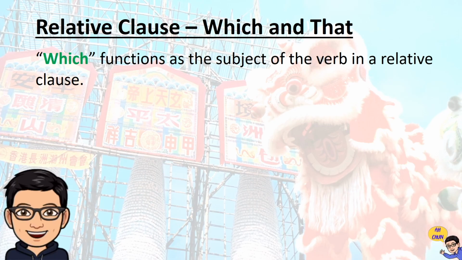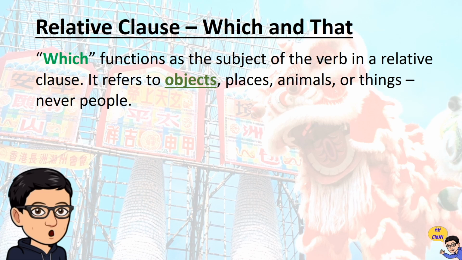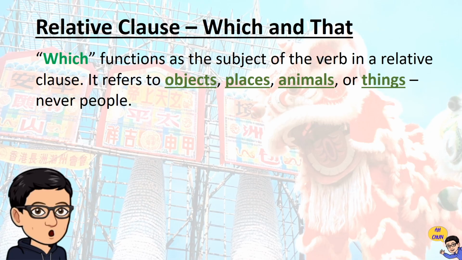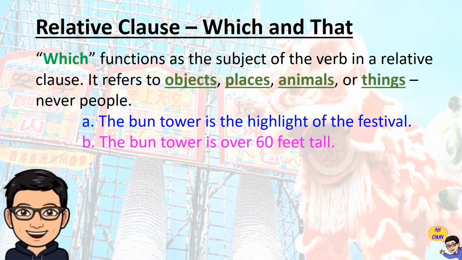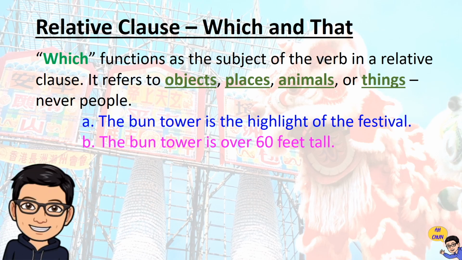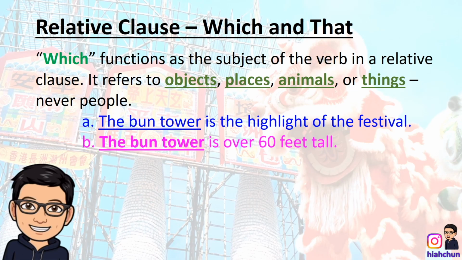Which functions as the subject of the verb in a relative clause. It refers to objects, places, animals, or things, but it never refers to people. Let's look at our example sentences. The bun tower is the highlight of the festival. The bun tower is over 60 feet tall. The noun bun tower appears in both.